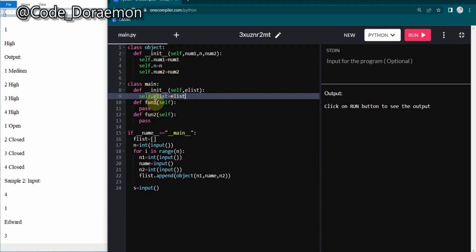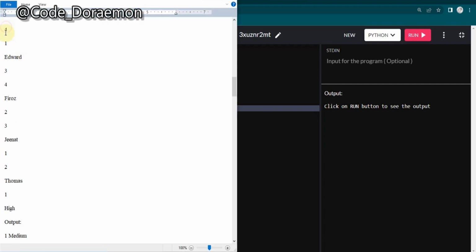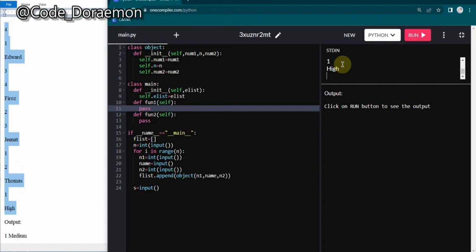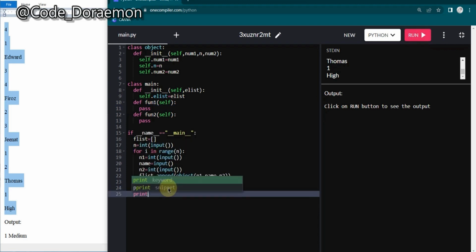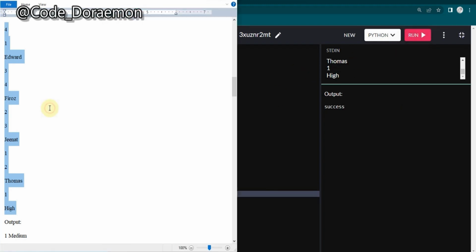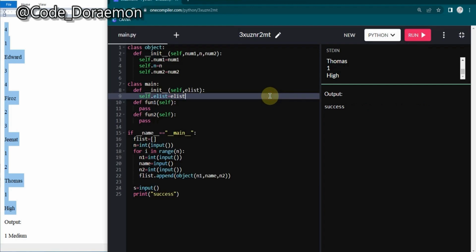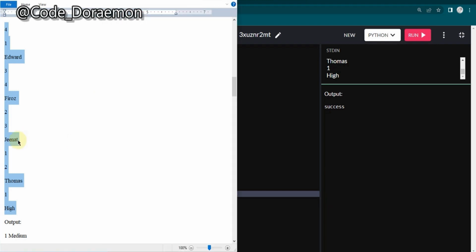So now I'm going to just run this elist and show you how it would look. Before that, let me pass the inputs and just quickly copy paste it from here. Okay, so let's try to run it, and let's put a print success to check everything is in place. Always do your code step by step, because it helps you enormously to avoid errors. Okay, so as of now we don't have any errors in our code, and it is going to work fine, perfectly.